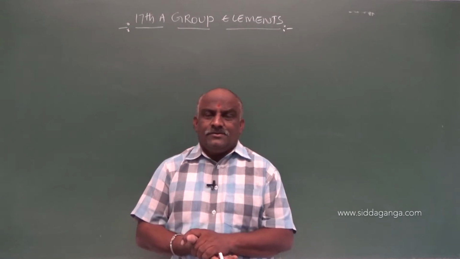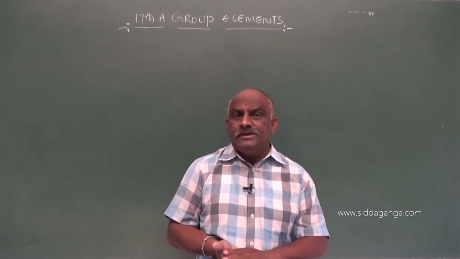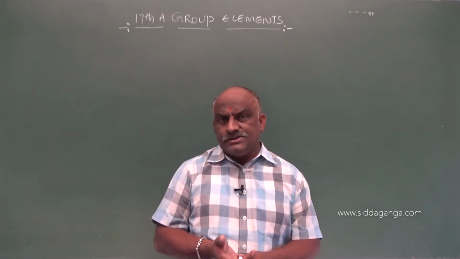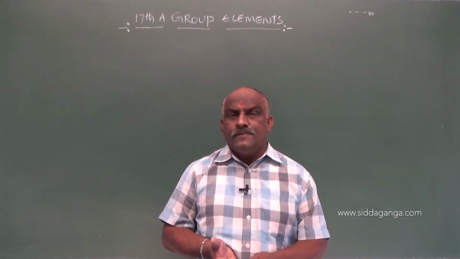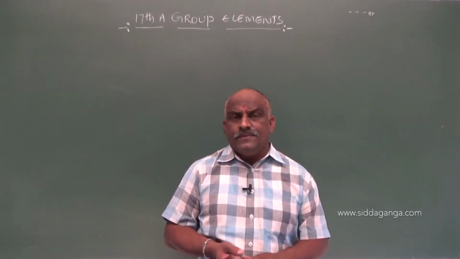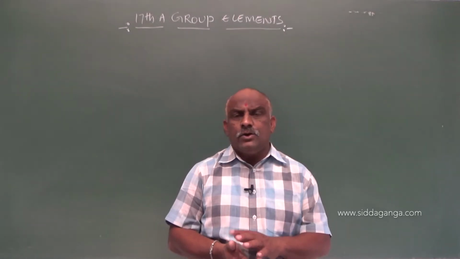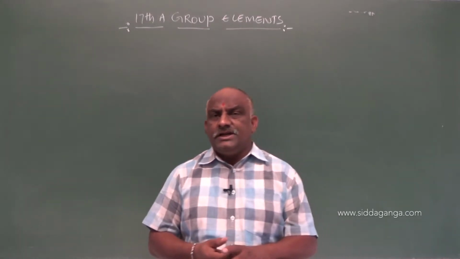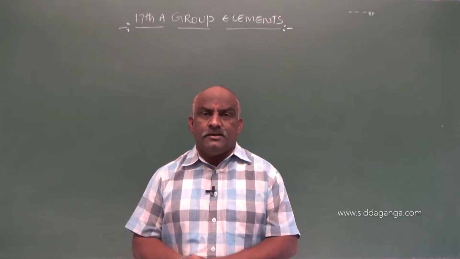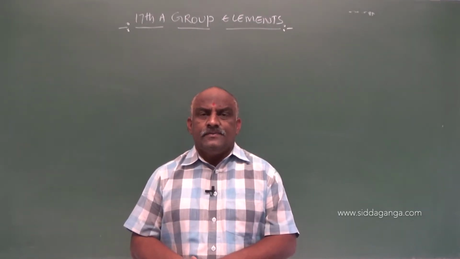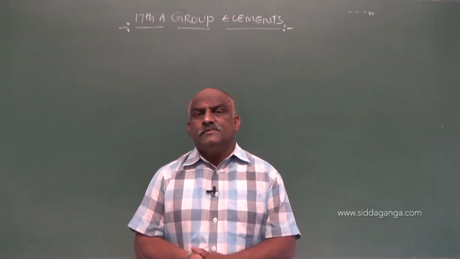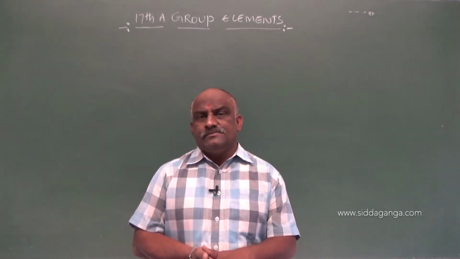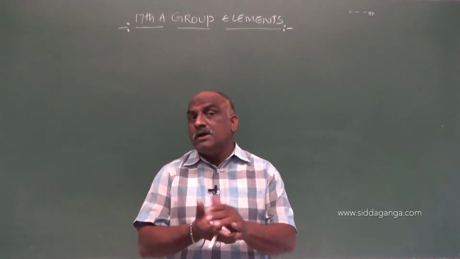Today I would like to discuss the 17th A group elements. What is the importance of these group elements? Where is their location, the general electronic configurations, and the general trends: atomic radius, ionic radii, ionization enthalpy, electronegativity, electropositivity, and general physical properties. Those include physical state, atomicity, color, oxidation states, and some chemical properties: reactivity towards hydrogen, oxygen, halogens, metals, and some more concepts in this unit.